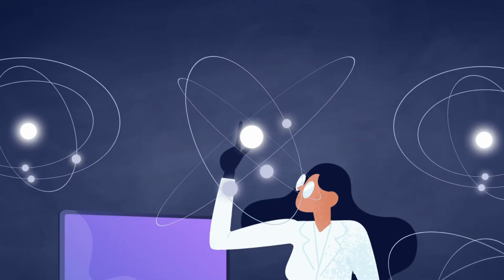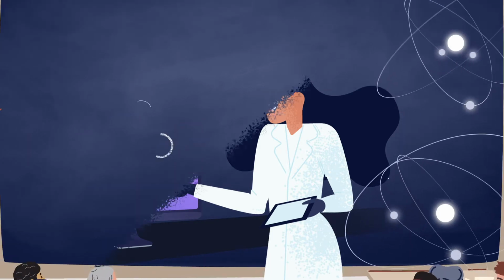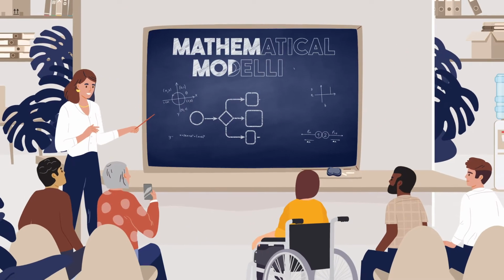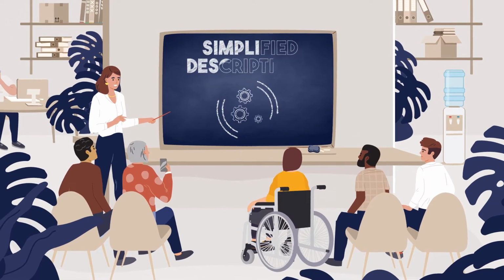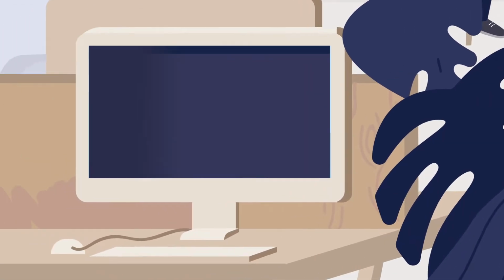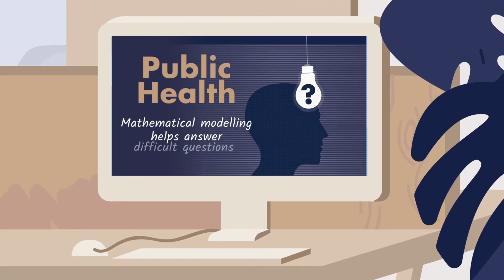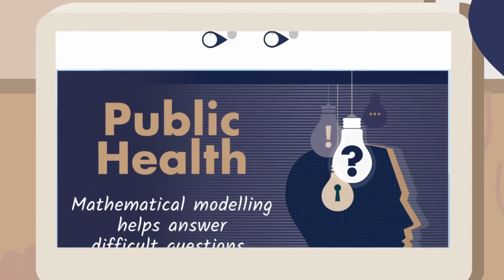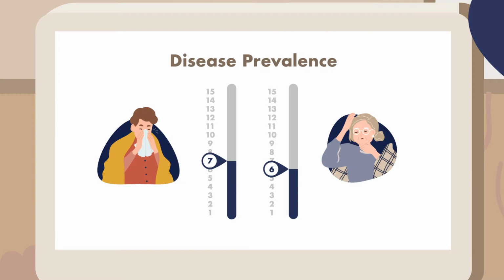A model is a representation or simulation of something in the real world. Mathematical modeling is a research method that uses mathematics to create simplified descriptions of systems, behaviors, and processes. In public health, mathematical modeling is used to help answer difficult questions and understand complex relationships between biological, demographic, and